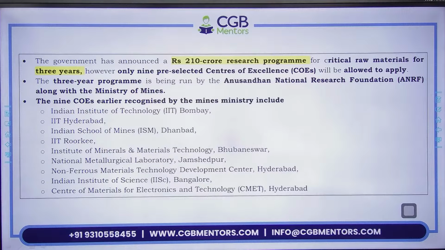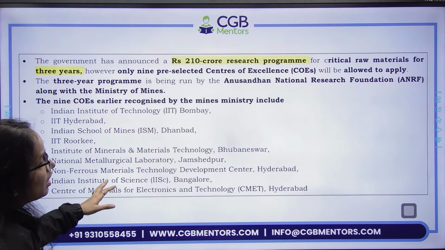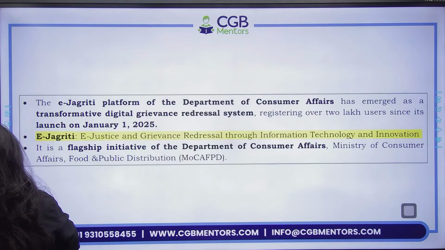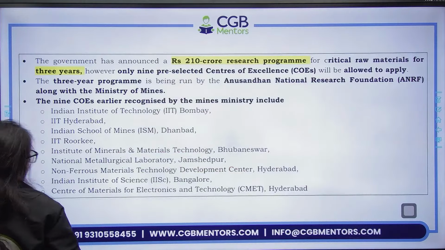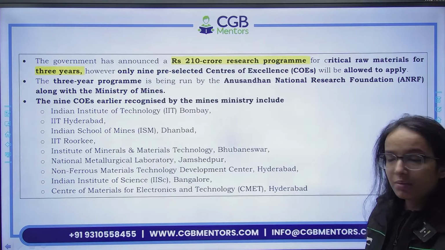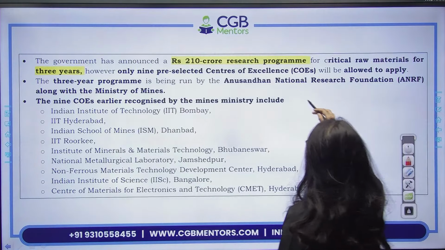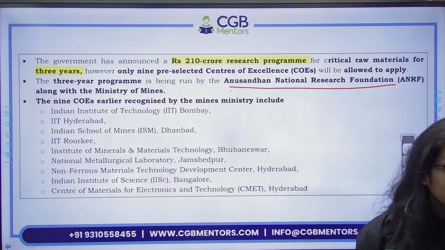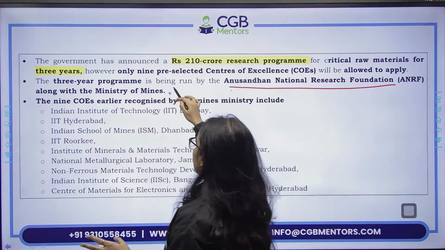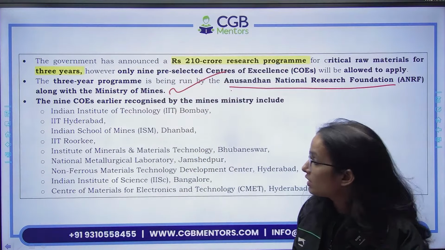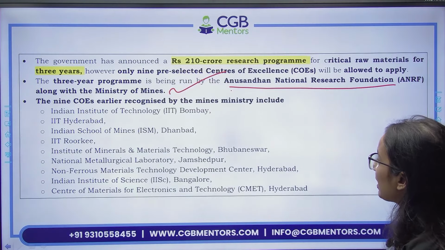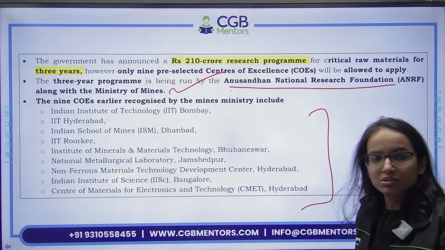So government has announced 210 crore research program for critical raw materials for 3 years. All right. Now this is a 3-year program to be run by the Anusandhan National Research Foundation. Who is running it? It is to be run by Anusandhan National Research Foundation along with the Ministry of Mines. So remember the associated ministry as well. Ministry of Mines is associated here. The 9 centers of excellence earlier recognized by Mines Ministry were these. They are working towards critical minerals.